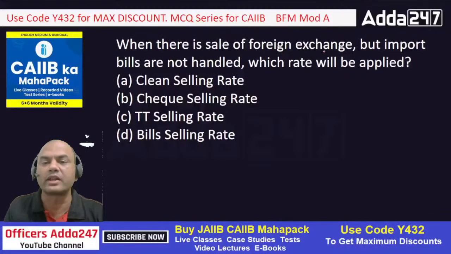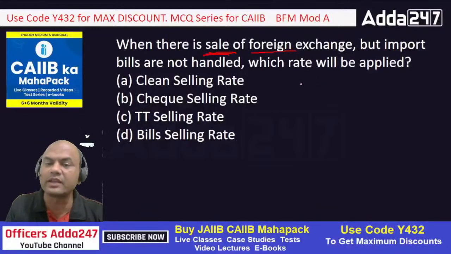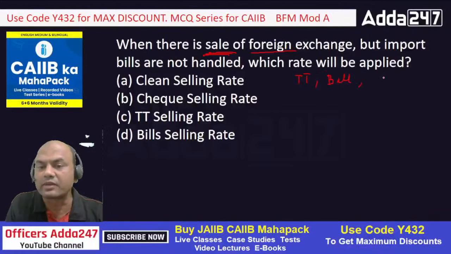When there is sale of foreign exchange but import bills are not handled, which rate will be applied? See here, sale of foreign exchange. There is a foreign exchange which is being sold. So sale means what? Sale means import, right? But foreign exchange is sold over here. So for selling, it's directly given. What rate to be applied? So selling means it will be TT sale or bill sale, and there is one more rate that is called TC, traveler's checks.